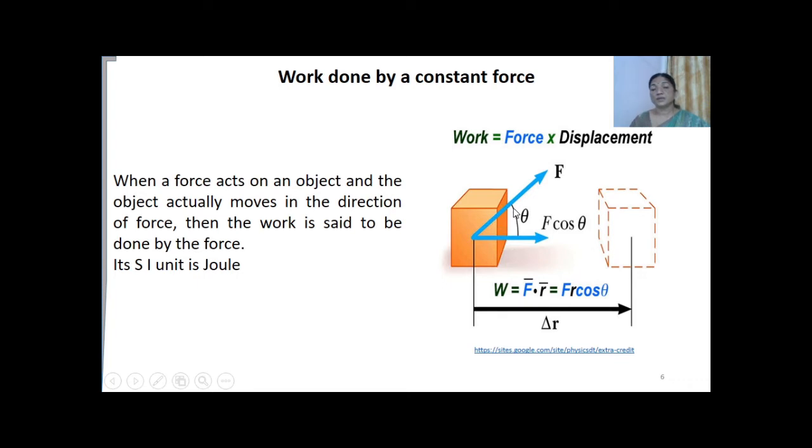Theta is the angle between the force and the direction of displacement, and F cos theta is the component of the force along the direction of displacement. So we can give the general expression for the work done as the scalar product of force and displacement.